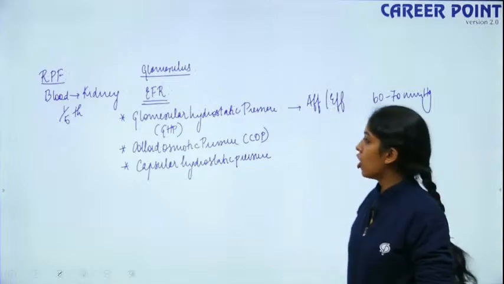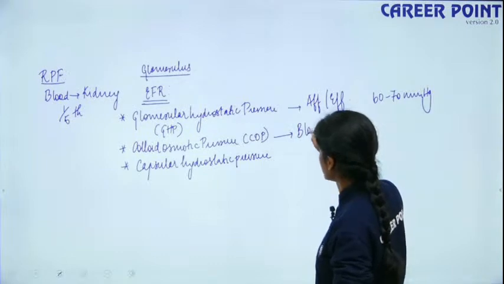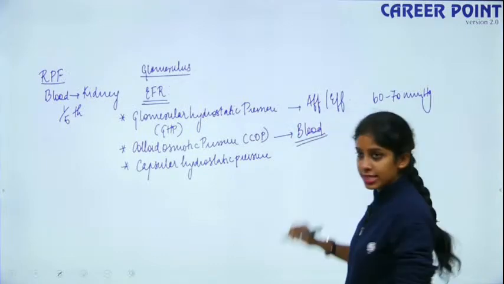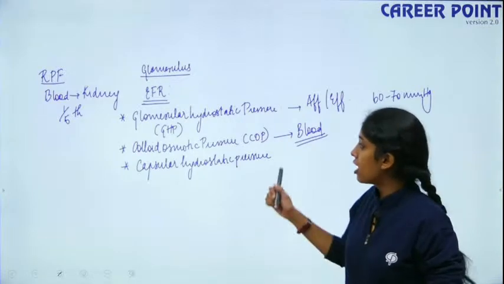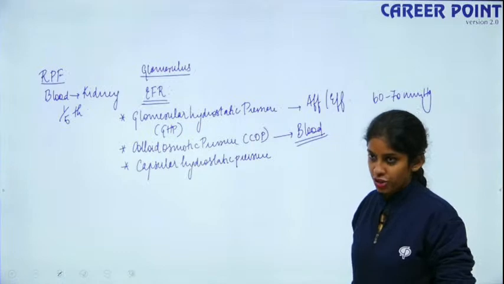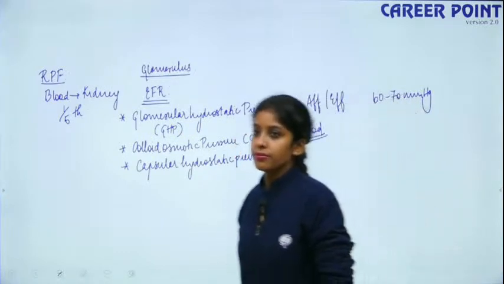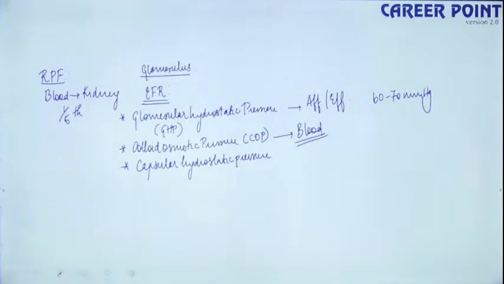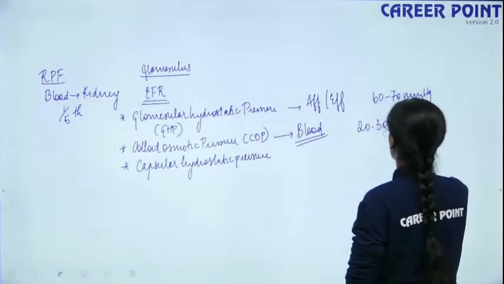So the colloidal osmotic pressure is the pressure that is present in your blood capillaries, in your normal blood capillaries, because your plasma proteins are not filtered. So there is some type of pressure here, that is colloidal osmotic pressure, right? So what is the value of colloidal osmotic pressure here? So this is around say 20 to 30 mmHg.